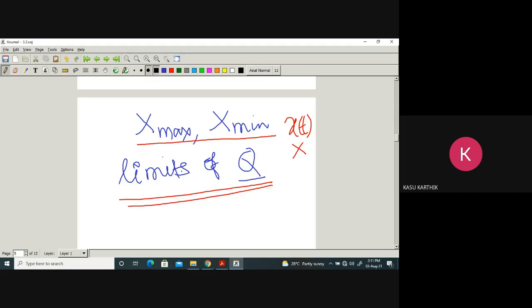In fact, they are limits of the quantizer. Please remember this, there is a very big difference. I could have used a different notation, but it's okay.